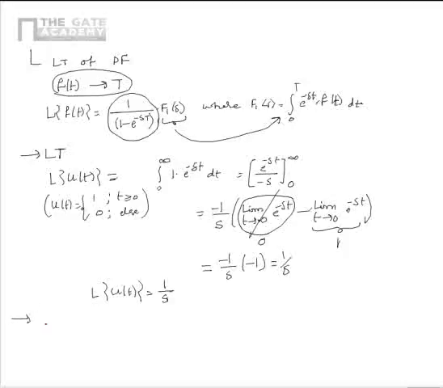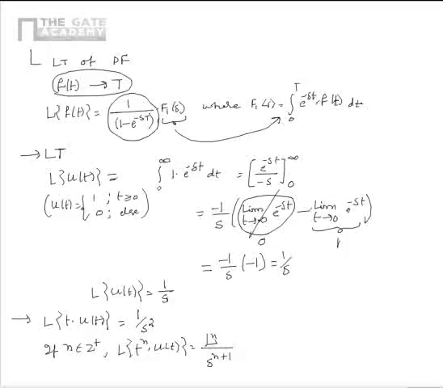Now we will find the Laplace transform of t into u of t. So here also, using the analysis formula, we can show that this is equal to 1 by s square. More generically, if n belongs to Z plus, that is if n is a positive integer, Laplace transform of t power n multiplied by u of t is equal to factorial n by s power n plus 1.